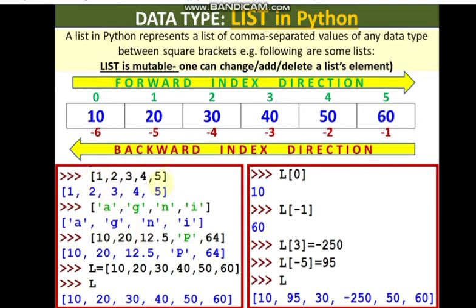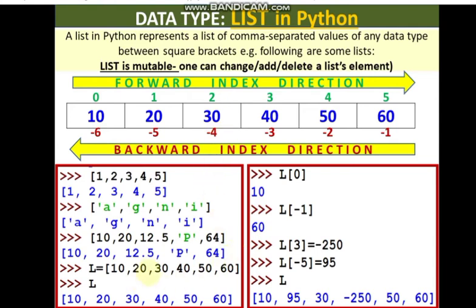Always remember, lists are written inside square brackets, and they are comma separated values. Like I've written 1 2 3 4 5 comma separated inside square brackets, so I've got this list. Again I've written A, G, N, I, the separate characters, under comma, so these are separate elements of the list. A is the first character, holding the forward index 0. Remember, the indexing is the same in case of list, string, as well as tuples, right?